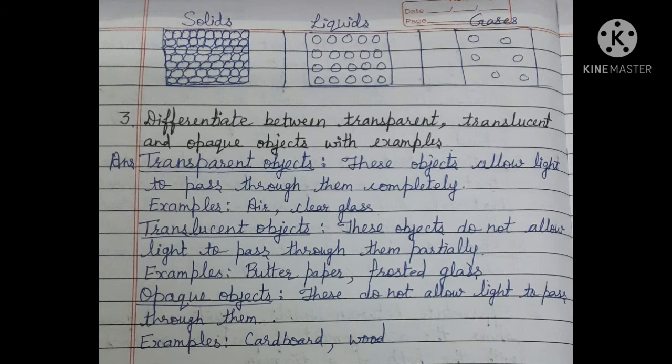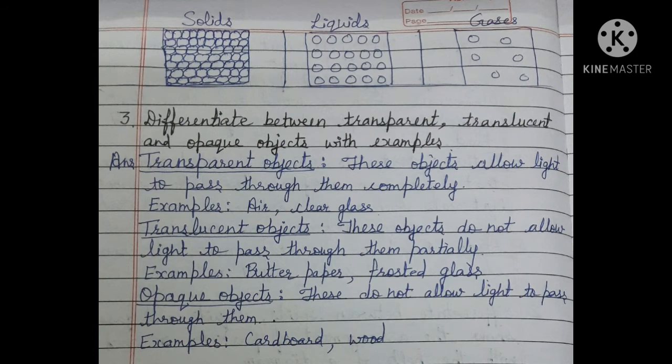Now come to question number 3. Differentiate between transparent, translucent, and opaque objects with example. Now answer. Transparent object. These objects allow light to pass through them completely. The objects which allow light to pass through them completely are called transparent object. Example: air and clear glass.